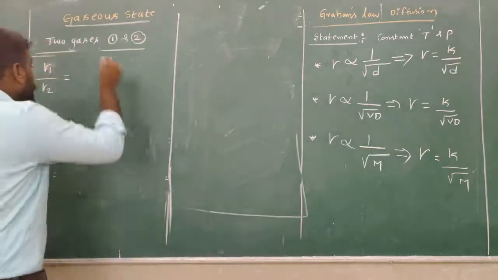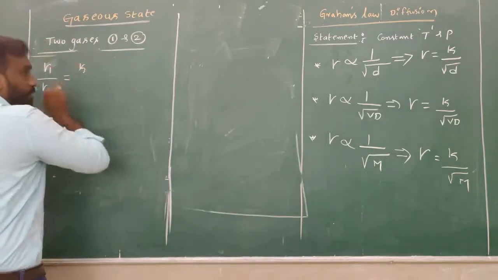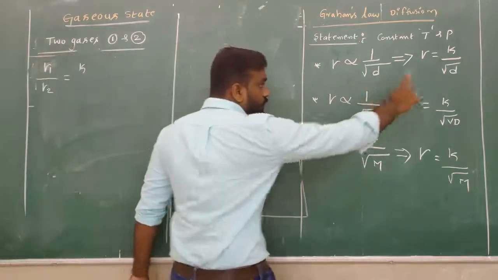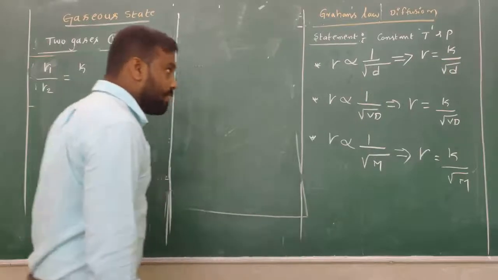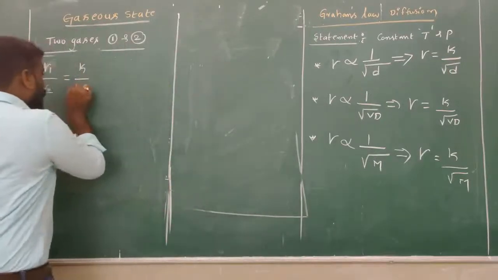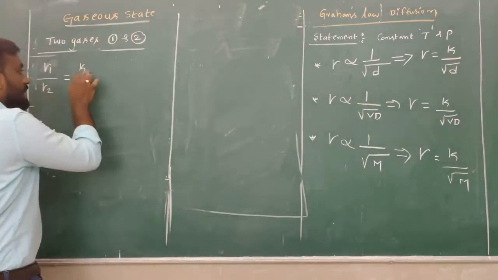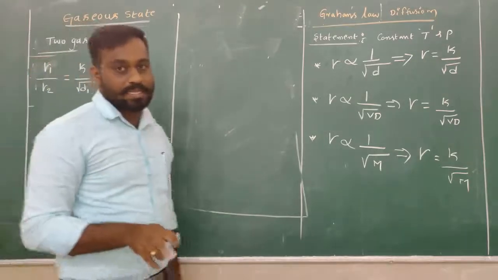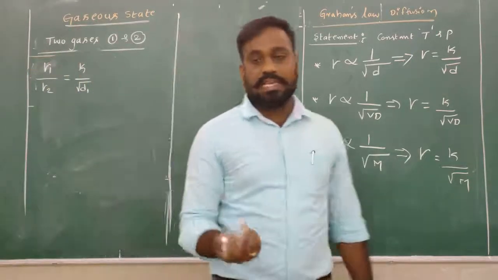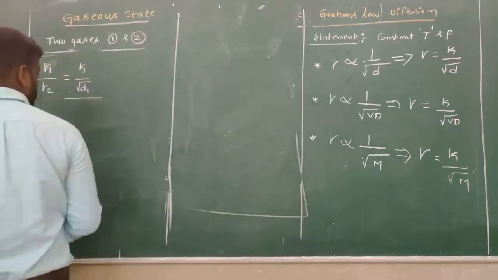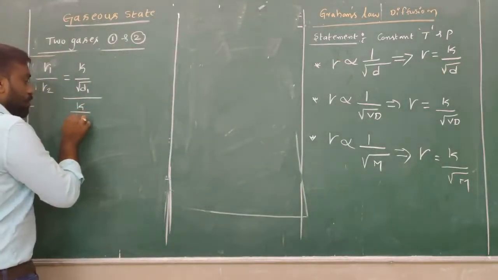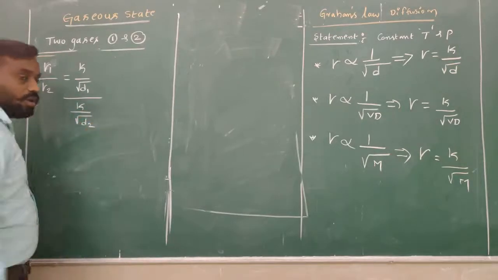That is equal to K divided by root D1, since the rate of diffusion of any gas is equal to K divided by root D. Why? Because K is a constant for both gases, either the first gas or the second gas. The K value is a constant, divided by K into root D2.